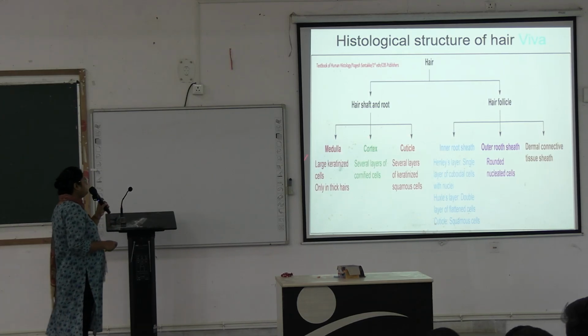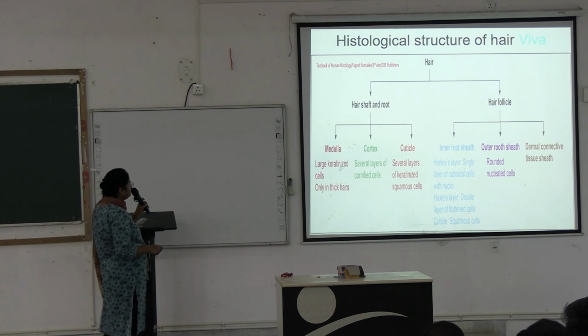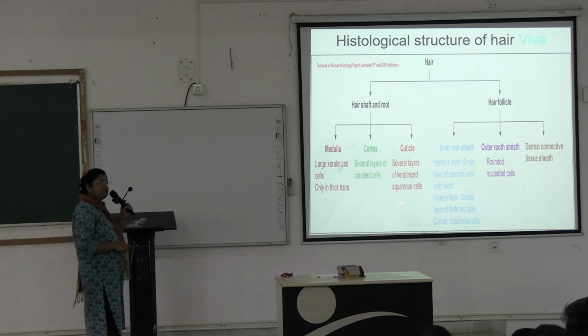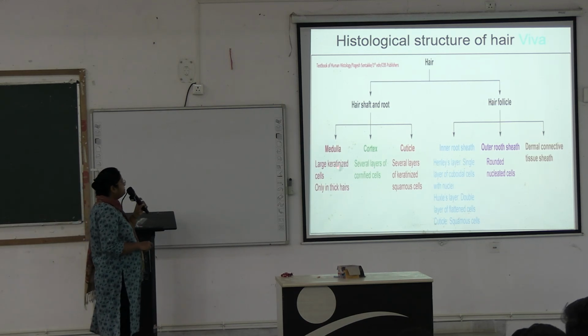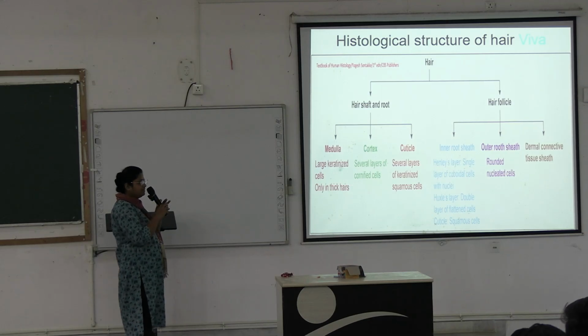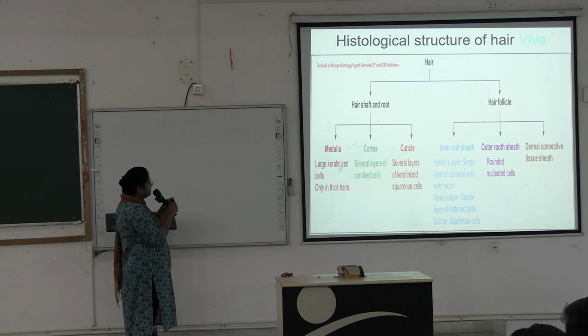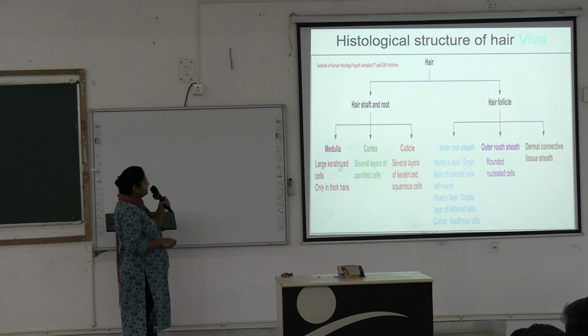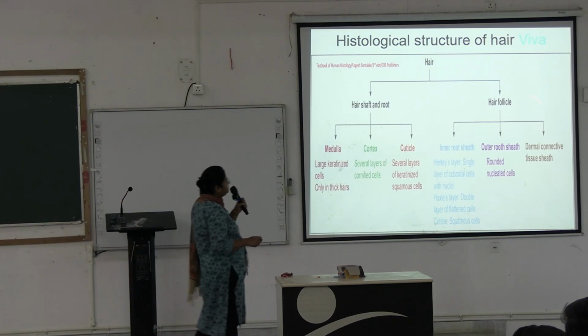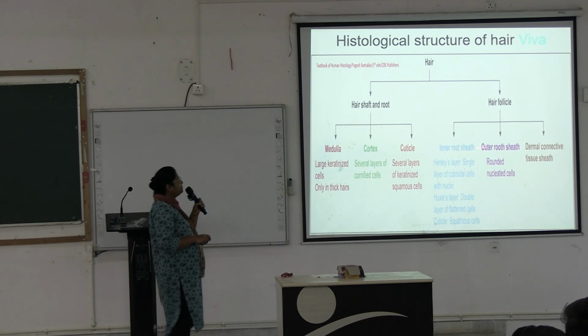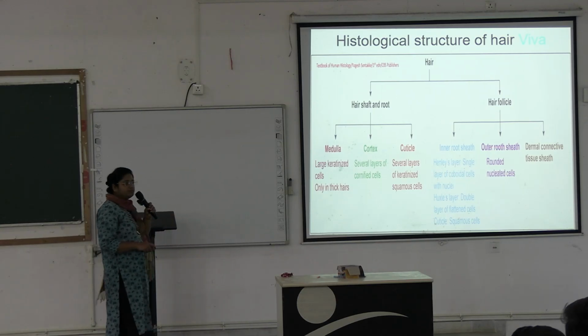First, the medulla is large keratinized cells, only present in thick hairs. The cortex has several layers of cornified cells. Then there is the cuticle, which has several layers of keratinized squamous cells. Next, the hair follicle. The hair follicle has an inner root sheath, outer root sheath, and dermal connective tissue sheath.